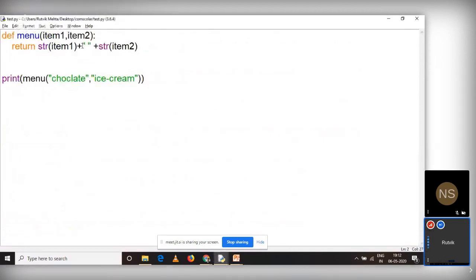Now let us understand that with one variable, I want to store so many items. How can I do that? This is known as multiple positional parameter passing. And how can you do that? Let us say I'm saying star item 3. Now, when star comes into the picture, many of you get afraid. What is this star? Is it a pointer in Python? When you use star in a function, it is not a pointer in Python. You might have studied this: Python doesn't support pointers. So star is nothing but multiple positional arguments.